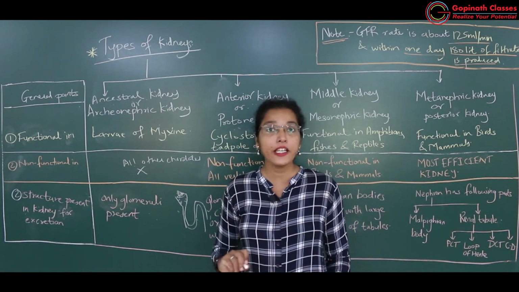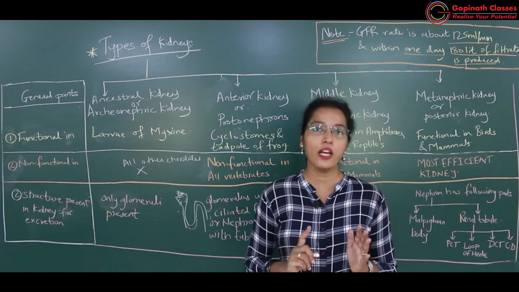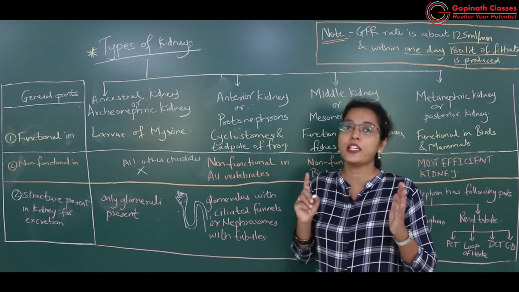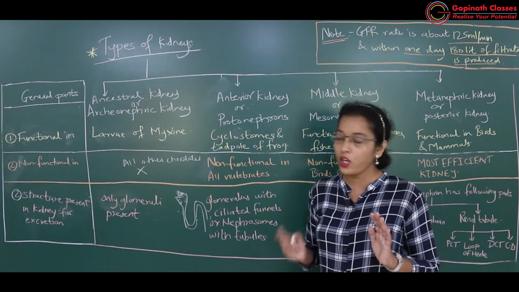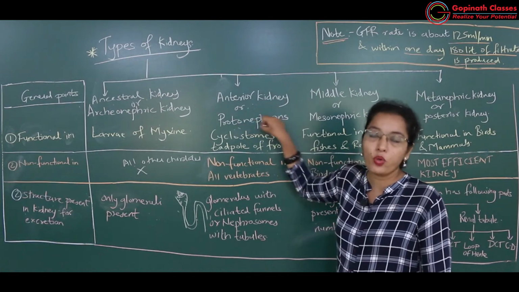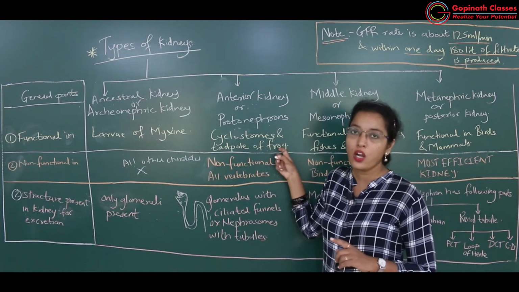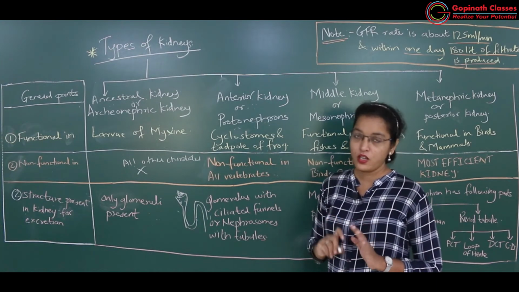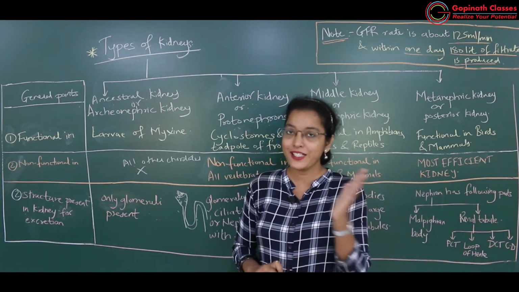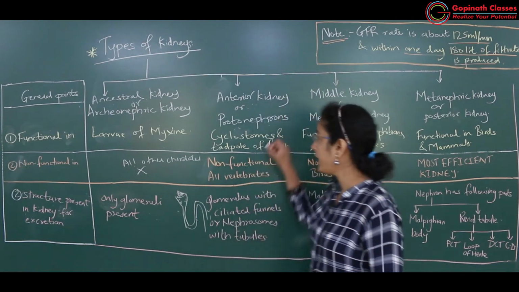In anterior kidney what was there for filtration? Only a network of blood capillaries, that is glomeruli, were there. Here there were many glomeruli and many funnel shaped structures, that is nephrostomes and tubules, for filtration. Okay, got it? So anterior kidney or protonephric kidney is seen in cyclostomes and tadpole larva of frog. It is altogether absent in all vertebrates starting from Pisces till Mammalia. Okay, it is absent in all of them, the anterior kidney.